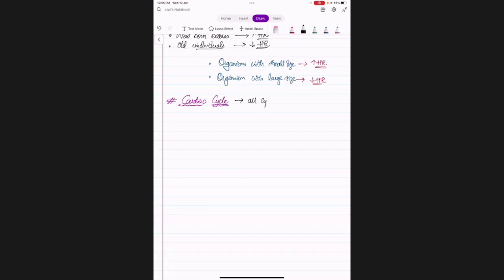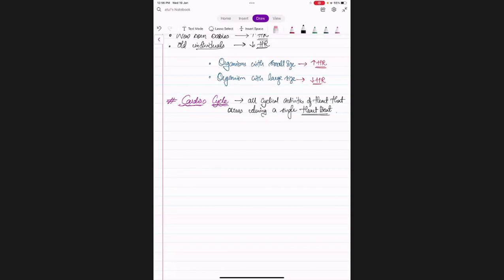All cyclical activities of heart that occur during a single heartbeat, it is called as cardiac cycle.